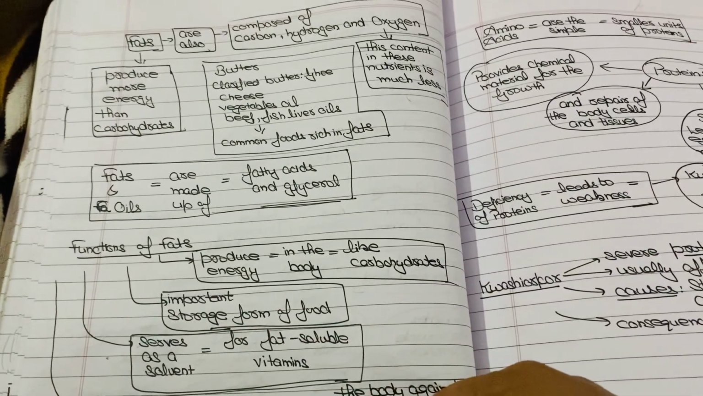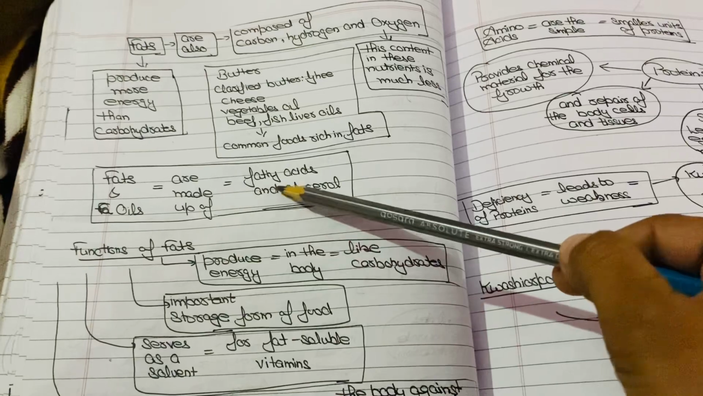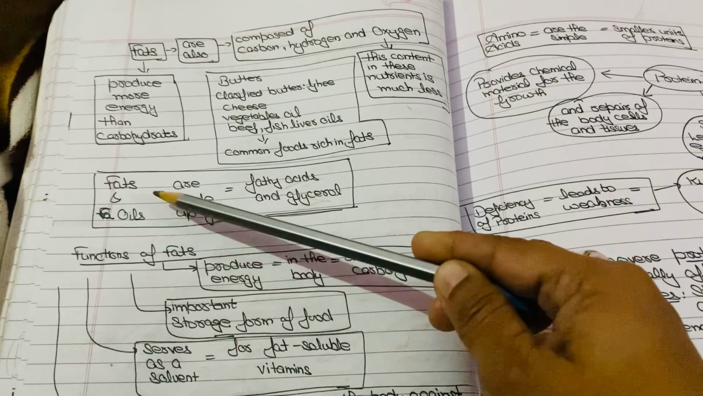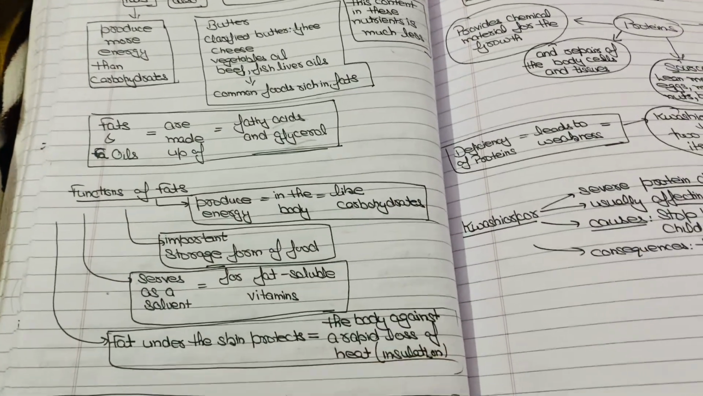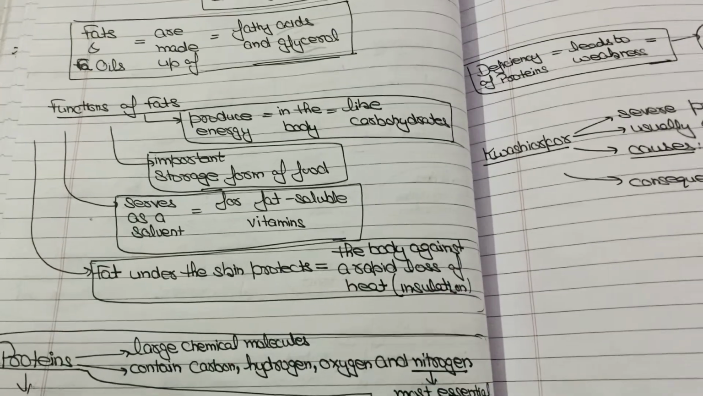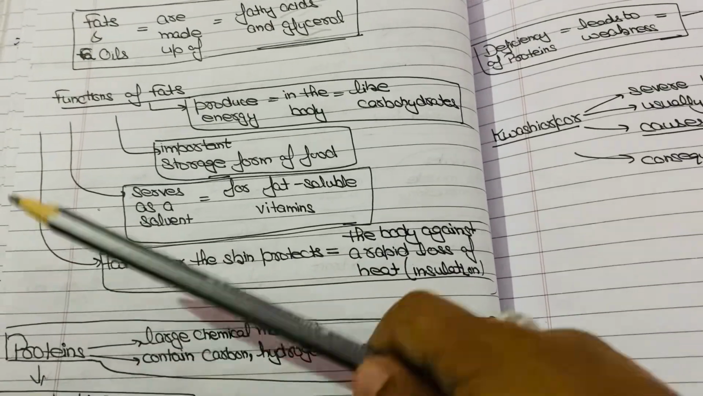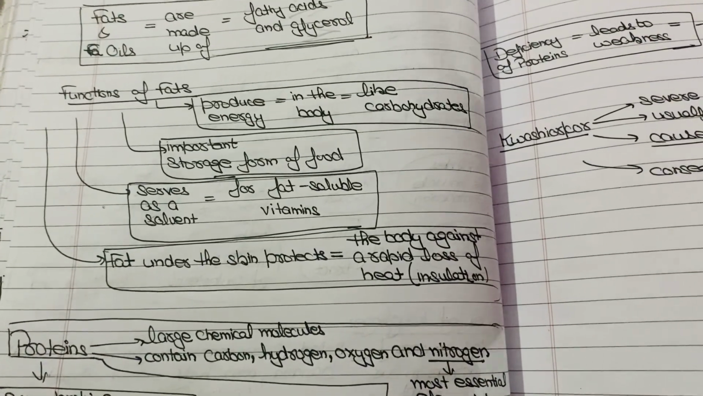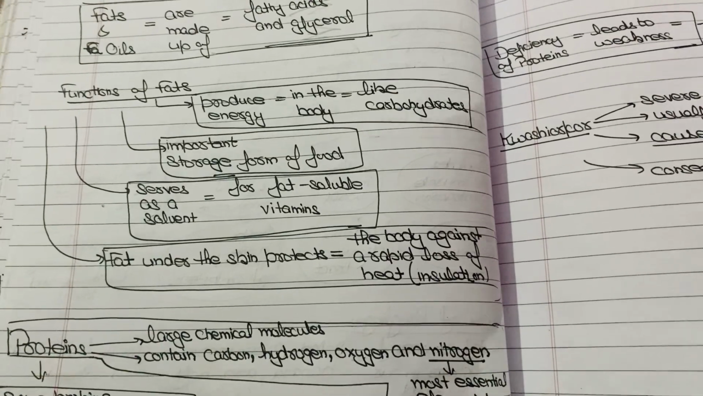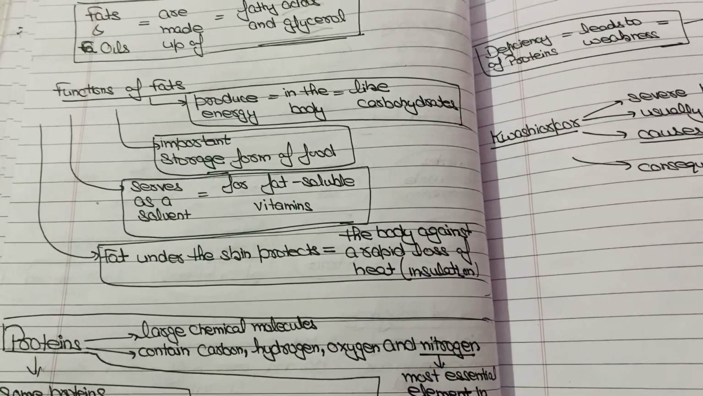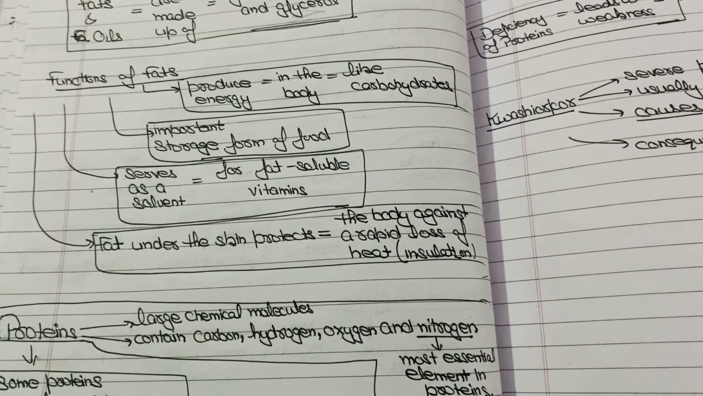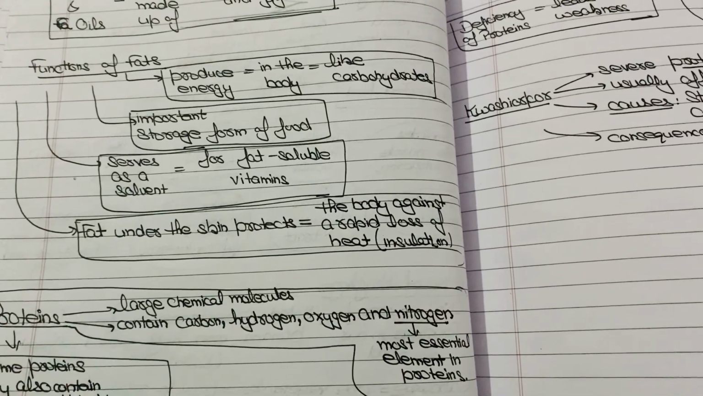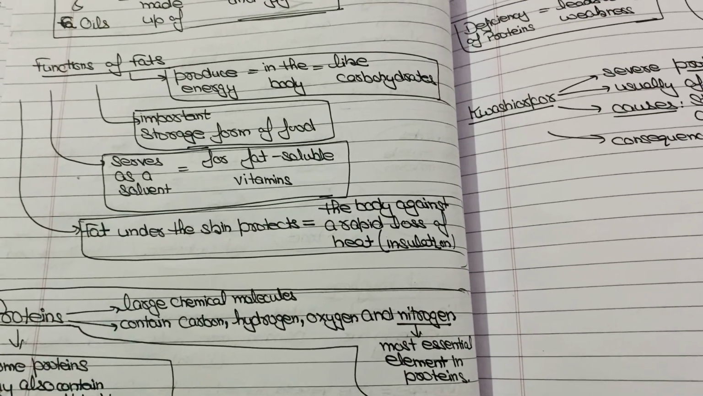Fats and oils are made up of fatty acids and glycerol. Next, what are the functions of fats? What is the need of fats in our body? First of all, it produces energy in the body like carbohydrates. So those who are doing a lot of physical exercise or a lot of physical work, they need energy to meet the requirement of energy in their body. So that's why they need fats as well as carbohydrates.